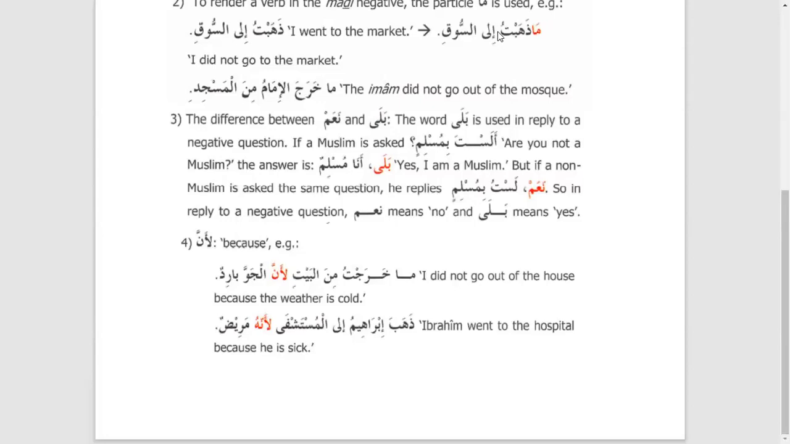Where we use the ma for the negative, are we not going to use la before the ma? No, no, no. La is only used when you are answering a question. If you're not answering any question, then you will only use ma. Yani, I didn't go to the college. Ma dhahabtu ila al-jami'a or ila al-kulliyya or ila al-madrasa. So only ma will be used with the past tense.